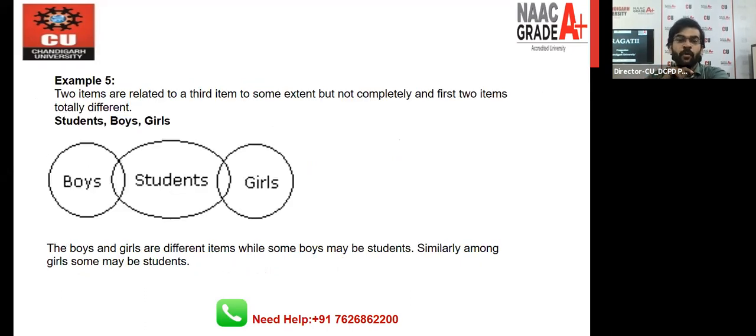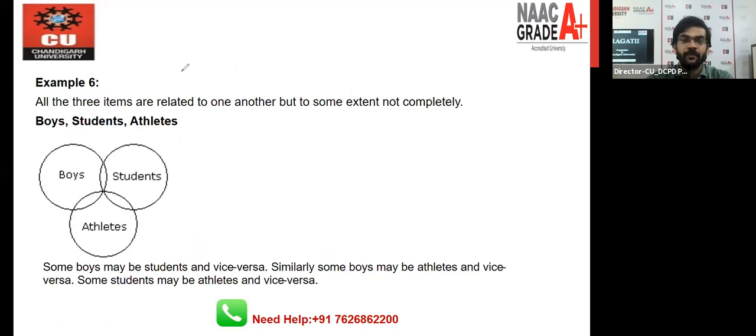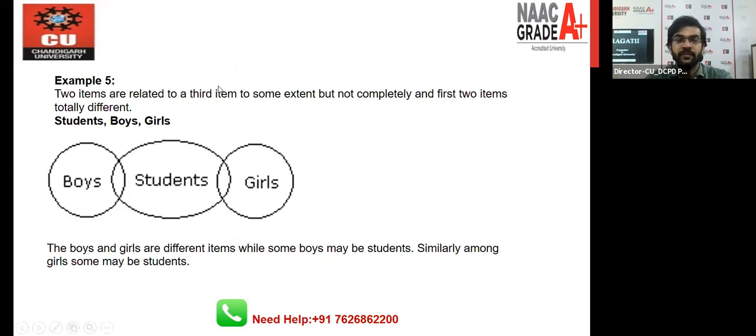So let's take one more example, the fifth example. In this example, you can see that the two circles are not lying inside of the bigger circle, right? These two circles are lying outside of the bigger circle, right? So what does it mean? Listen very carefully. It's very important to understand here. So we have three entities: students, boys and girls. So two items are related to a third item to some extent, but not completely. And the first two items are totally different.